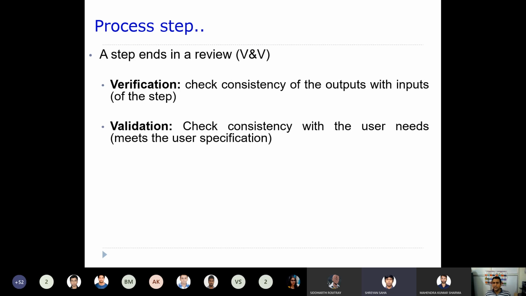So listen, what I try to say is, there is a step. Step means a certain activity. Let's say for a certain activity, you give some input. When you give some input, whether you are getting a consistent output or not, that is only checked in verification. Okay, let's say, for example, one activity is like this.